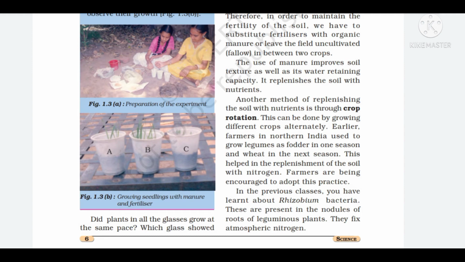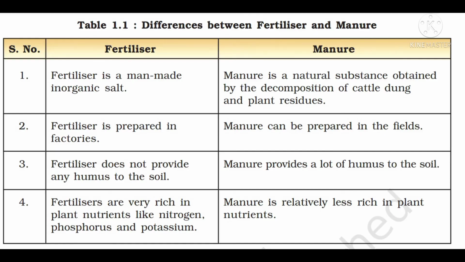Let us now differentiate between manure and fertilizers. See in the table, the first difference is fertilizer is man-made inorganic salts while manure is a natural substance obtained by the decomposition of cattle dung and plant residue. Second difference, fertilizer is prepared in the factories while manure can be prepared in the fields. Third point is fertilizer does not provide any humus to the soil while manure provides a lot of humus to the soil.